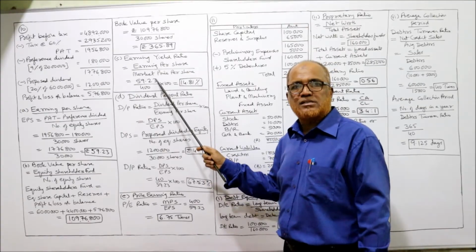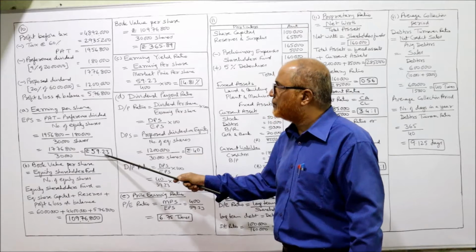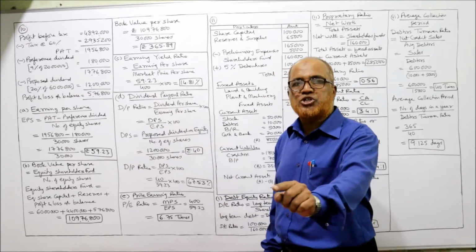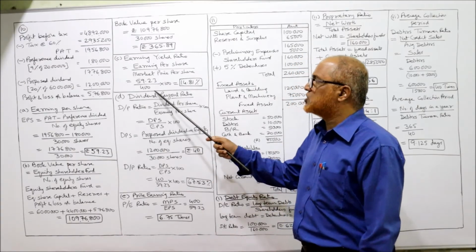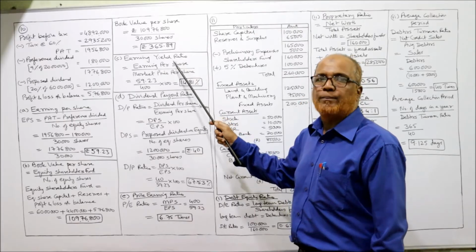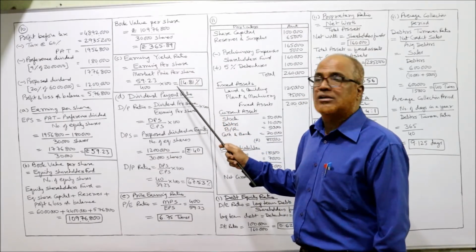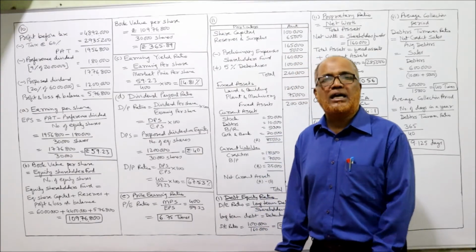EPS by MPS. Earnings per share you have already calculated, 59.23. And market price per share is given in the problem. In the last line of the problem it is given: market price per share is 400, into 100. When we calculate earning yield ratio, you should calculate in percentage, into 100. So 14.81% is the earning yield ratio.